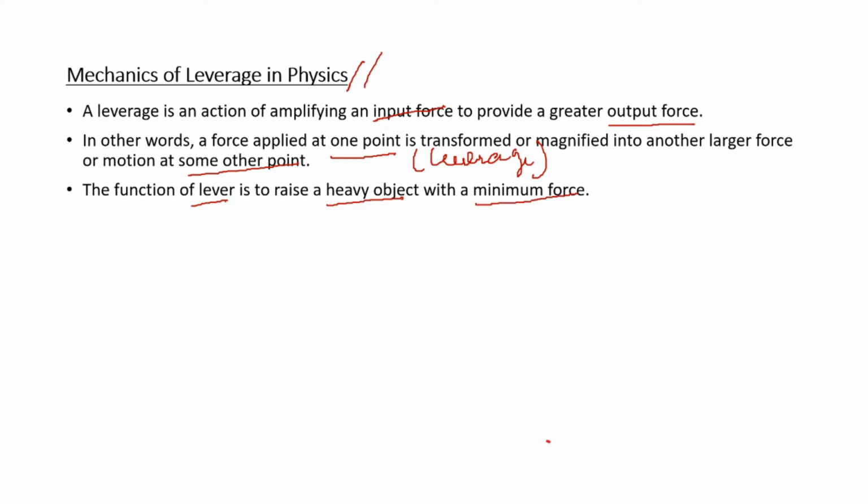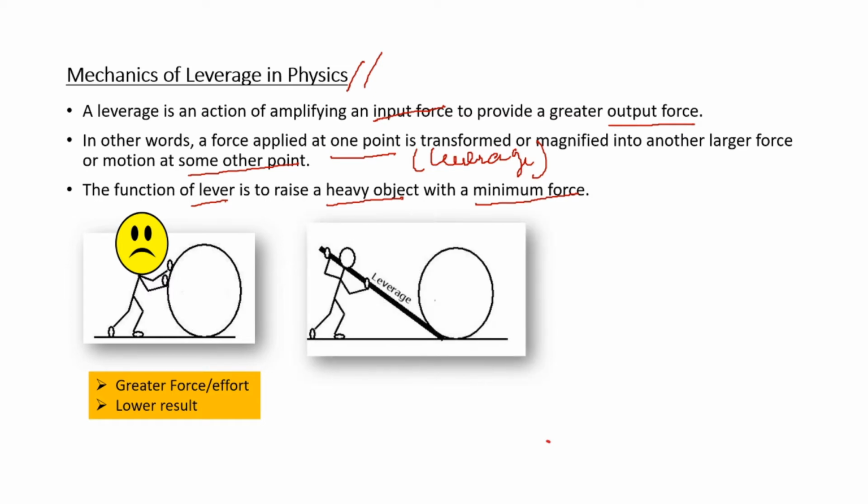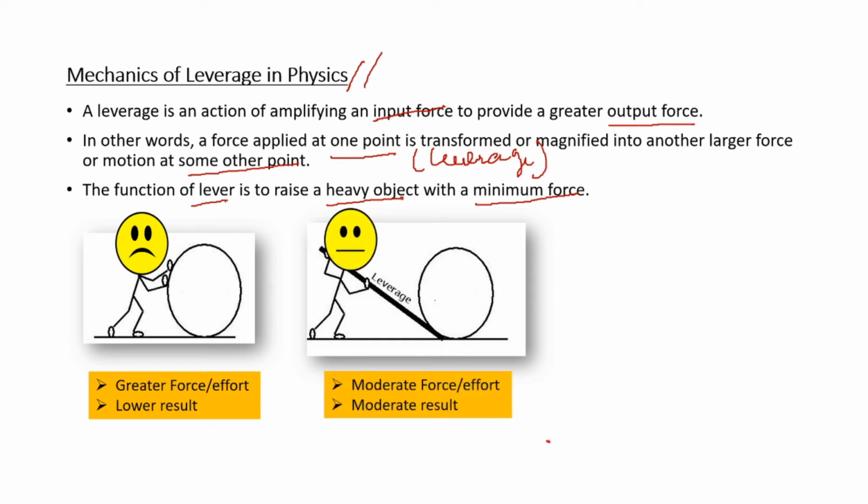Let's understand it with the help of some charts. Here in this chart, a person is trying to push a heavy object with his bare hands. But even after applying a greater force, he is not able to achieve the desired result. Now let's look at the second chart. Here, a person uses an iron rod as a lever to push the heavy object. And because of that, he exerts a moderate force. But again, he is not able to achieve the desired result as the action of leverage is not adequately used.